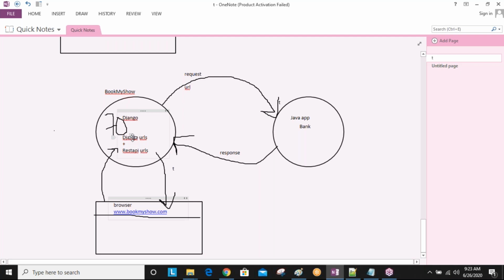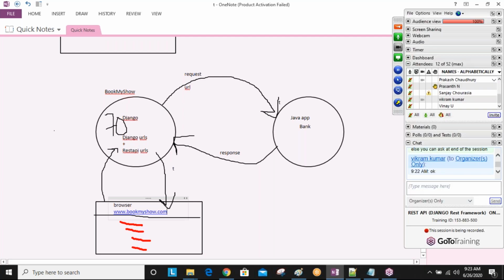If you are not developing REST API related URLs for your Book My Show application, then from the browser you can send the request to Book My Show and get the movie names, theater names, all things, but you are unable to buy the tickets. Why? Because you are unable to pay the money. If you want to pay the money, REST API is 100% required. Then only you can reach the bank application and pay the money.